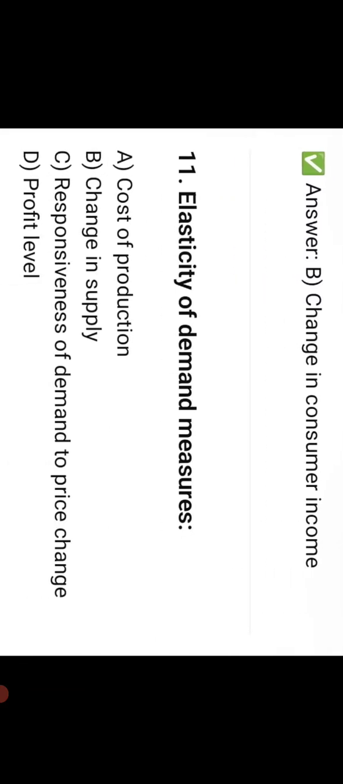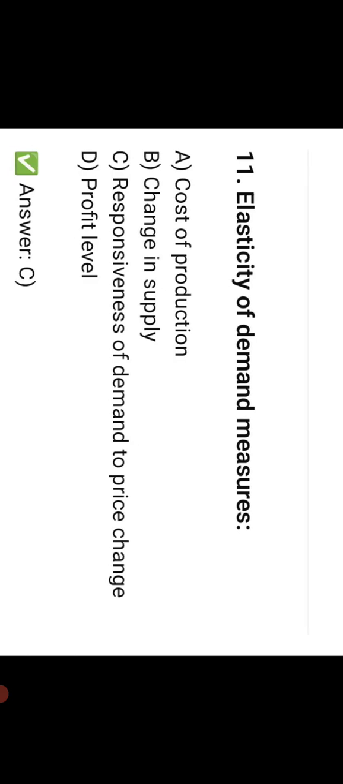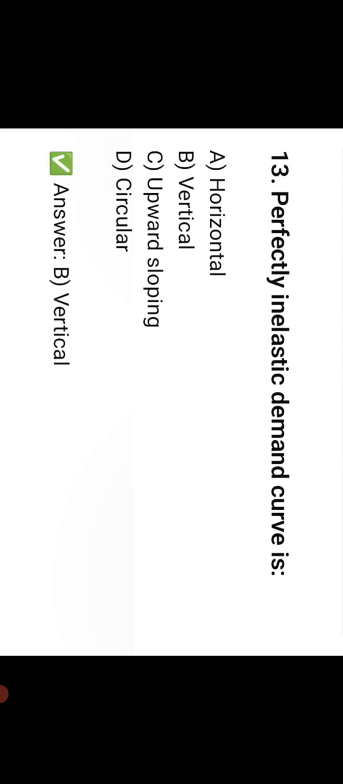Elasticity of demand measures. Answer C, responsiveness of demand to price change is the right answer. When elasticity of demand is equal to 1, demand is. Answer C, unitary elastic. It's unitary elastic demand. Perfectly inelastic demand curve is. Option B, vertical.